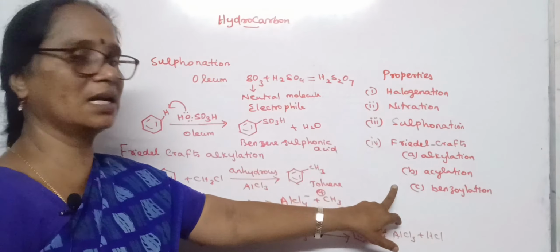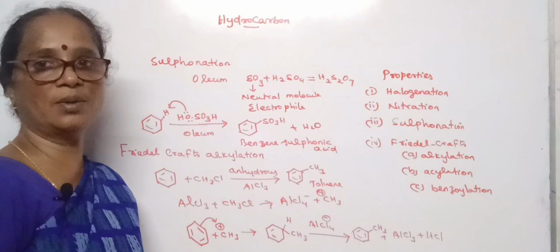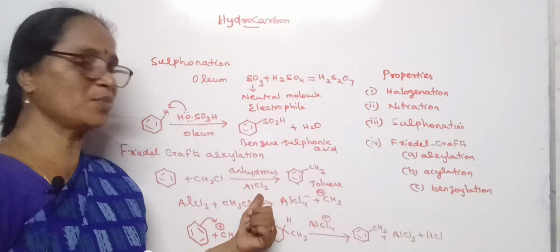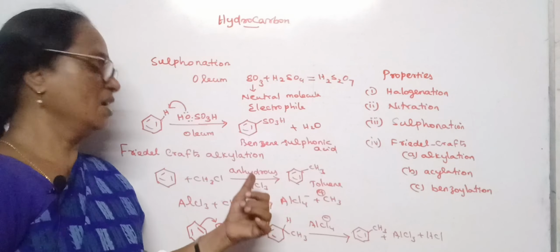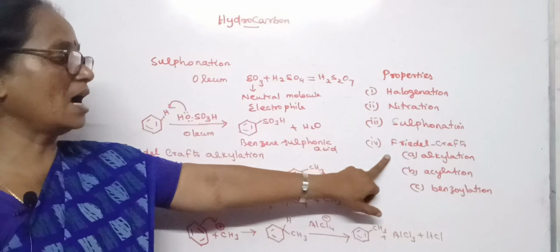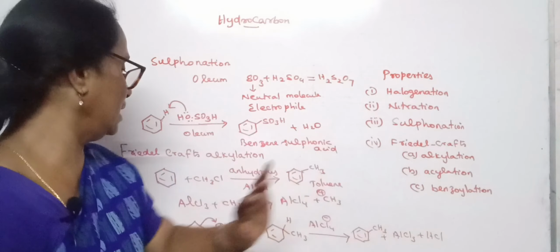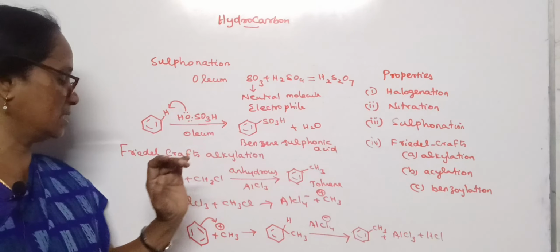All these reactions take place only in the presence of anhydrous aluminium chloride. Anhydrous aluminium chloride is a Lewis acid which is used to generate either the methyl cation, or the acyl cation, or the benzoyl cation. Let us take Friedel-Crafts alkylation.